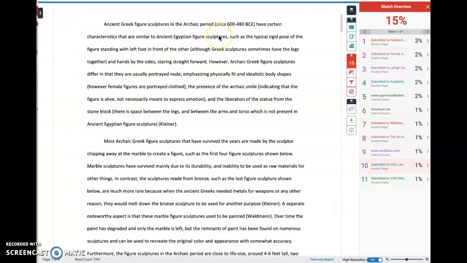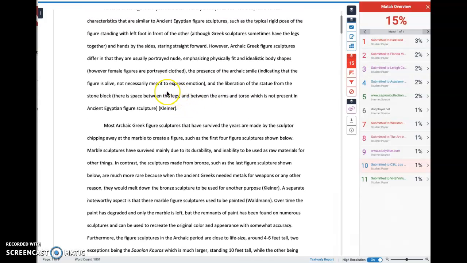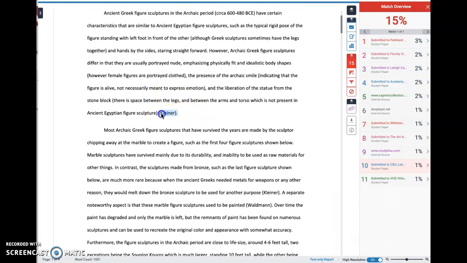All right, so what we've got here is a view inside TurnItIn. So this is the feedback studio in TurnItIn. I've set it up so that way up there at the top you can't see the student's name, but you can see the submission. And I want to point out a couple of things. Right now I've got clicked on the match overview. So this person has a 15% match overview, and you can see there's no matches in the text that we can see right now. Right here we have a citation.